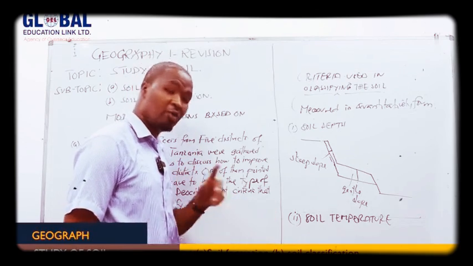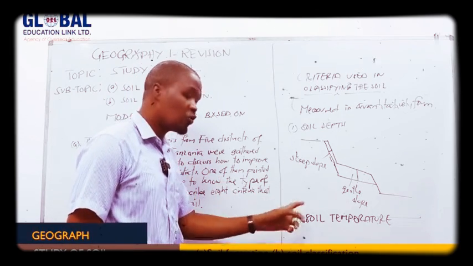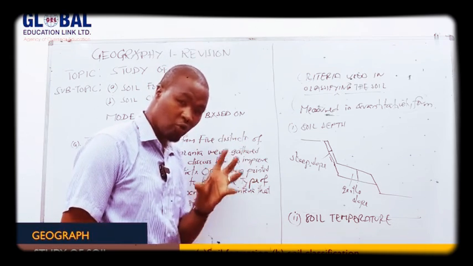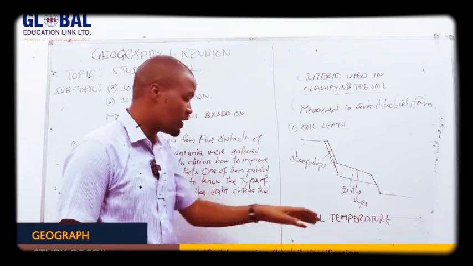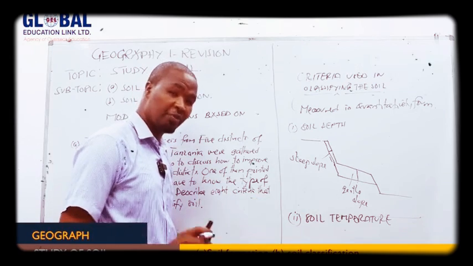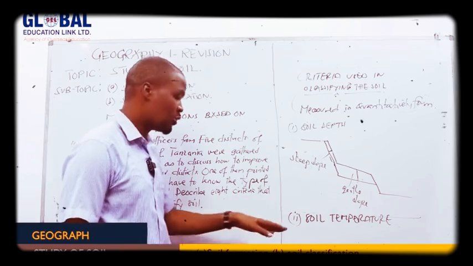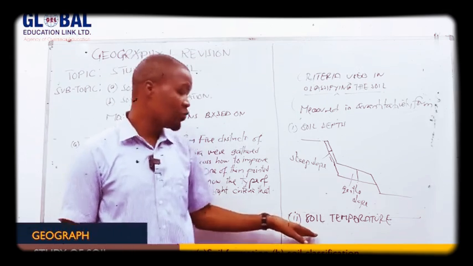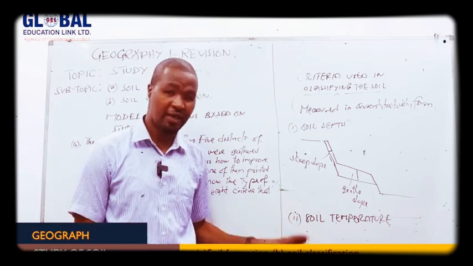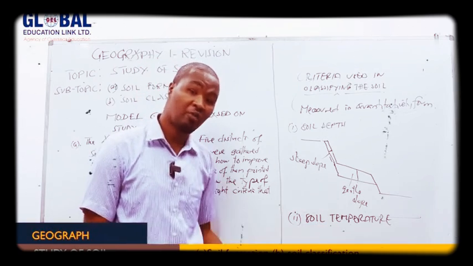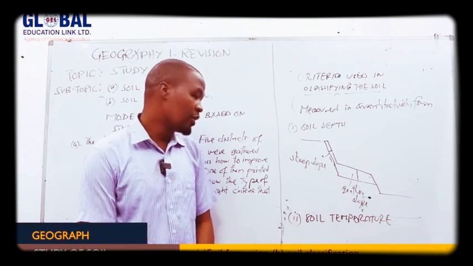So remember earlier I said soil which are found in polar area, they are cool or cold in temperature, while those found in the tropics area, they are warm or hot soil body. So the point is, most of the soil which are found in hot climate, in terms of temperature, are more productive soil compared to the soil found in polar area. Why?